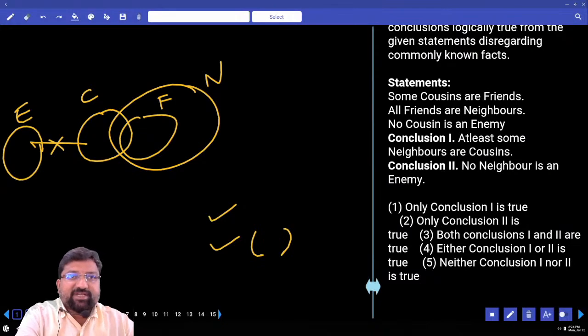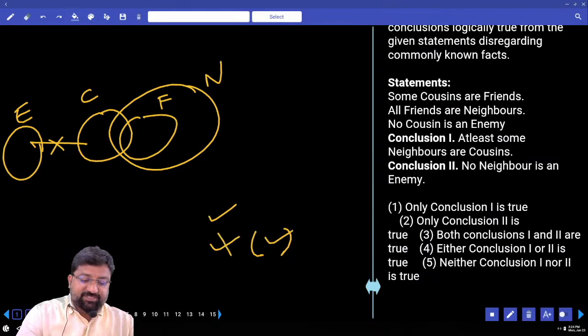Complementary, some neighbors are enemy. Can I draw some neighbors are enemy? Yes. So this is wrong. What's your answer? Only one.